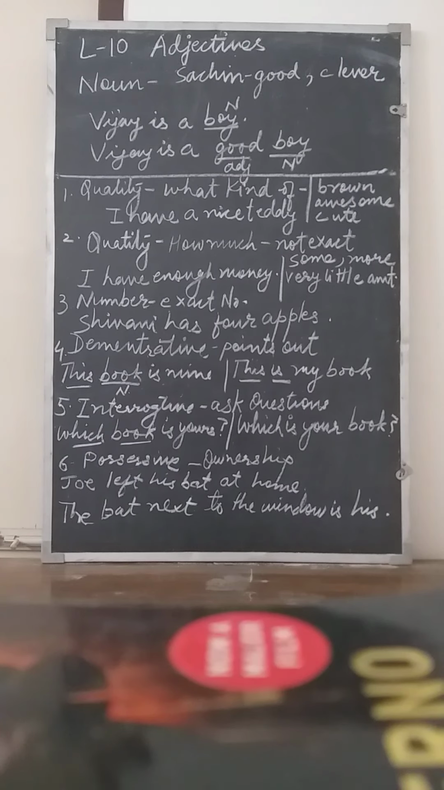Fifth one, interrogative. Interrogative adjectives are WH words which are used with nouns to ask questions, such as who, whose, whom, which, what. Now here again, the first one, which book is yours? Which is your interrogative word and book is your noun. So here the interrogative word is qualifying or defining, it is describing the word book.